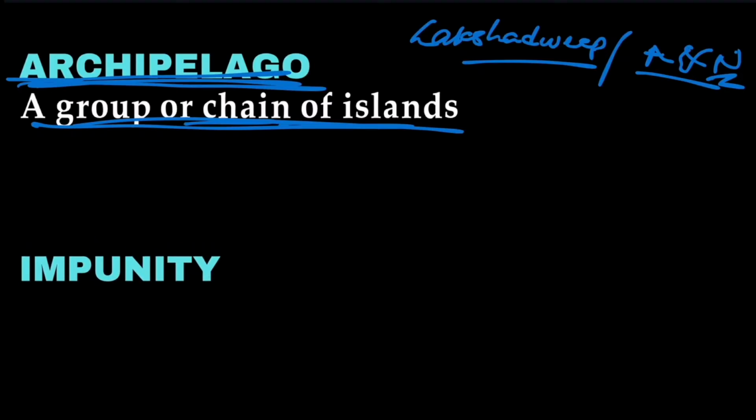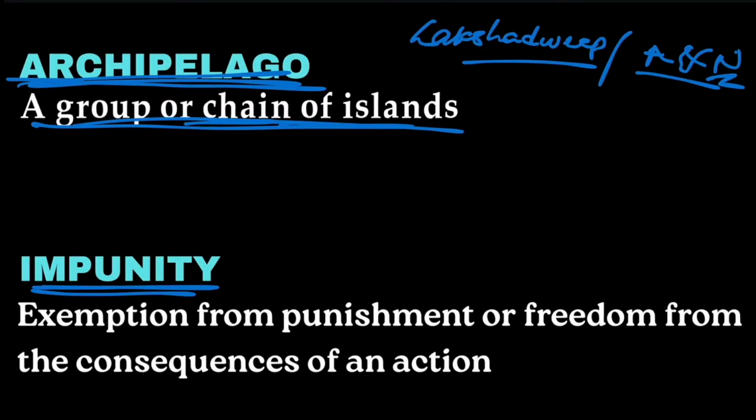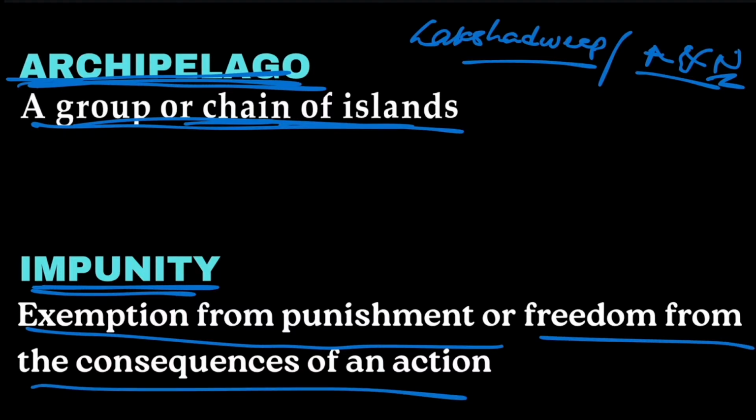The next word we have is impunity, and impunity means exemption from punishment or freedom from the consequences of an action. Being exempted from punishment or free from the consequences of action is called impunity.